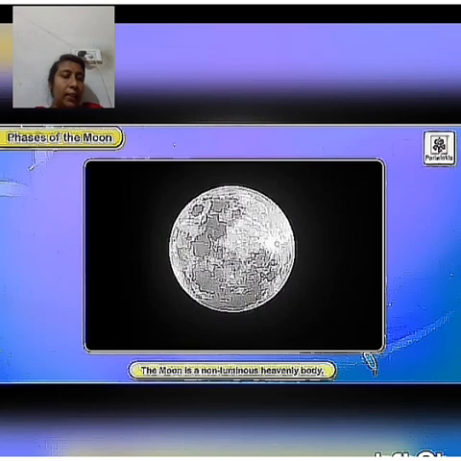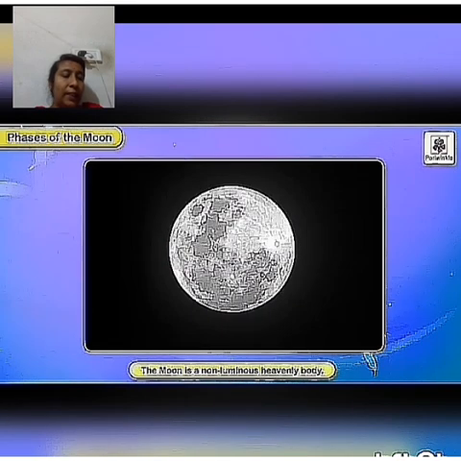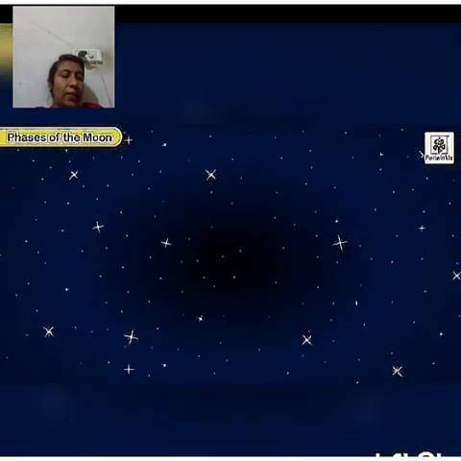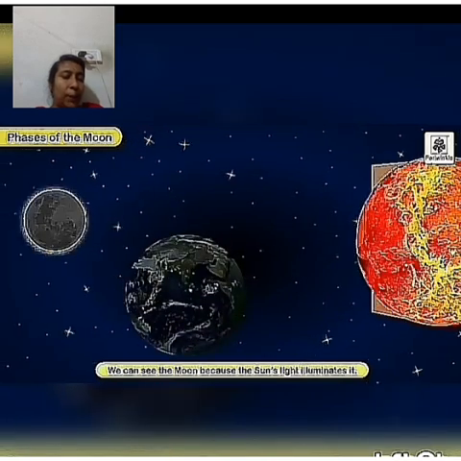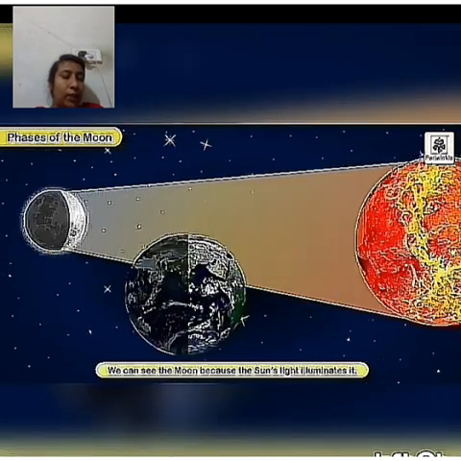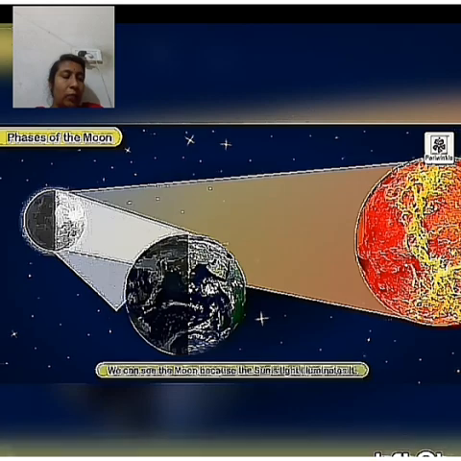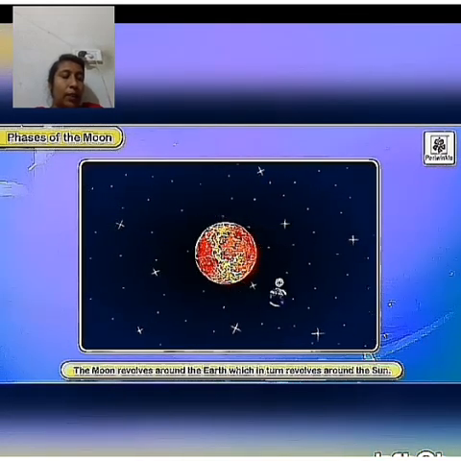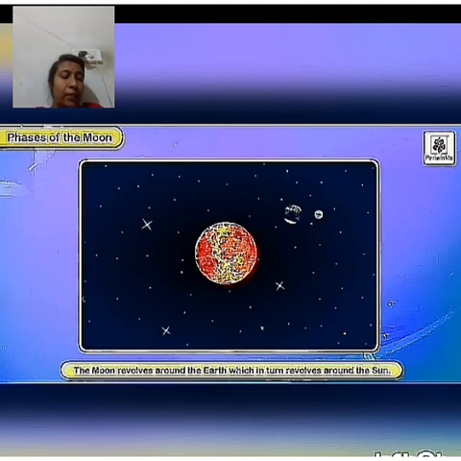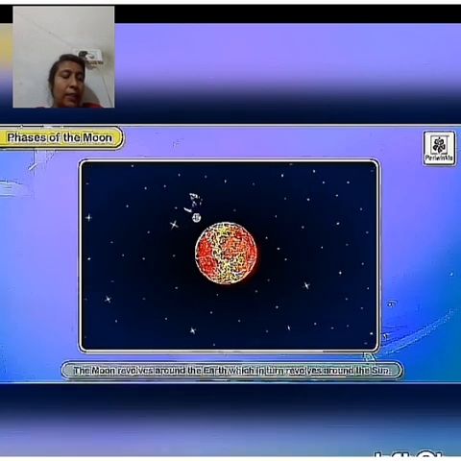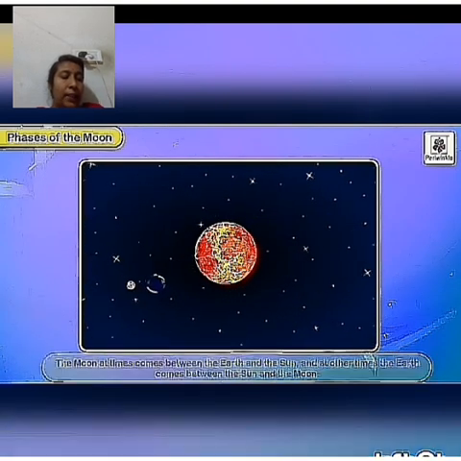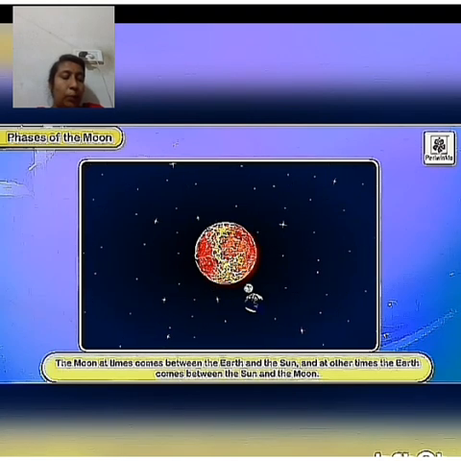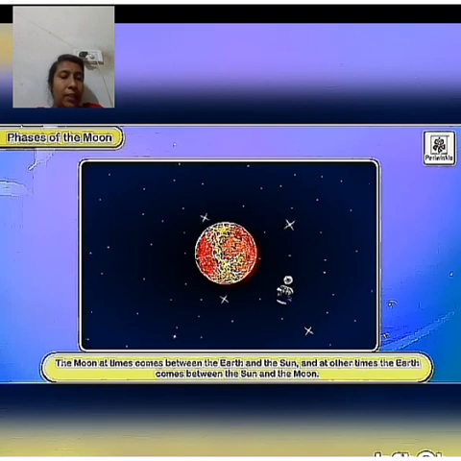The moon is a non-luminous heavenly body. We can see the moon because the sun's light illuminates it. The moon revolves around the Earth, which in turn revolves around the sun. As a result, the moon at times comes between the Earth and the sun, while at other times the Earth comes between the sun and the moon. This change in the position of the moon between the sun and the Earth creates the phases of the moon.